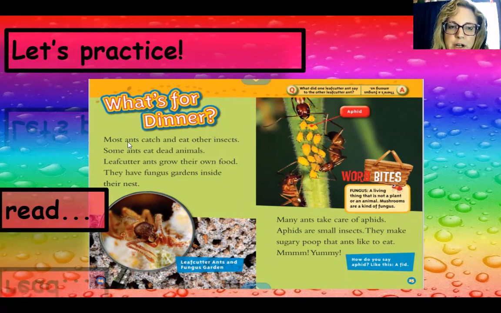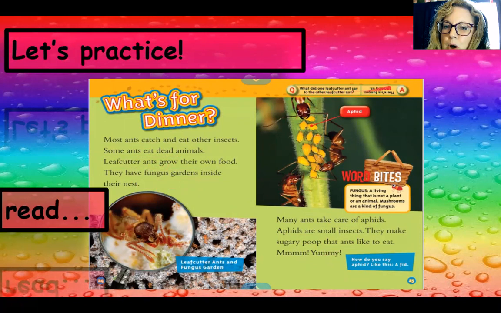So it says, "What's for dinner?" Most ants catch and eat other insects. Some ants eat dead animals. Leafcutter ants grow their own food. They have fungus gardens inside their nest. Many ants take care of aphids. Aphids are small insects. They make sugary poop that ants like to eat. Yummy. So then I'm going to go up here and look at the question.